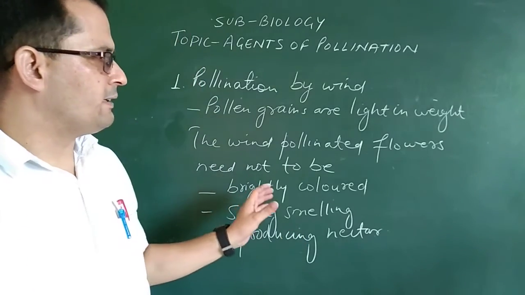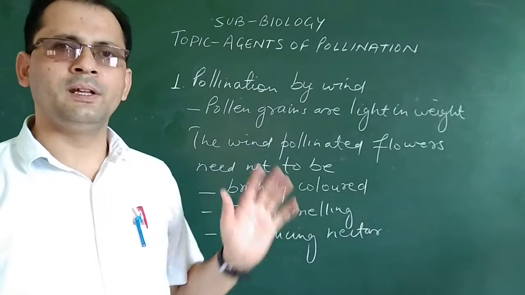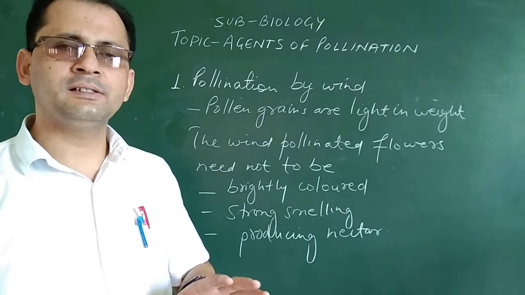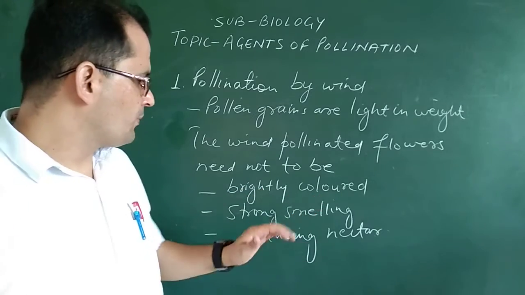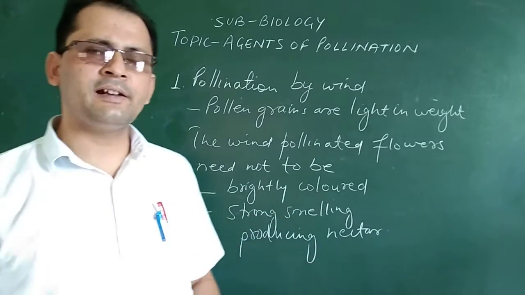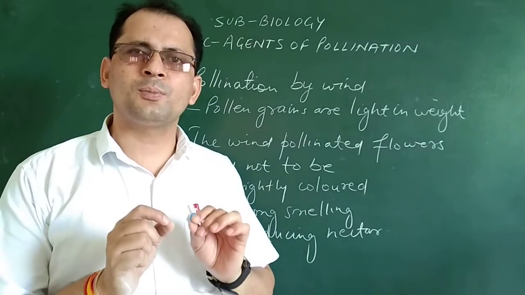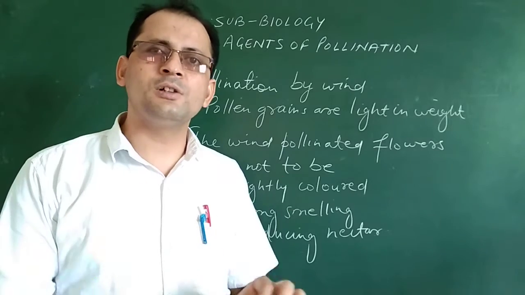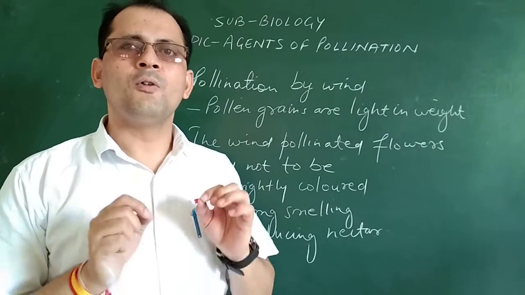Now beta, see, the wind pollinated flowers need not be brightly colored, strong smelling or producing nectar. It is not compulsory for the flower to have these. If the flower is not brightly colored, not producing fragrance, not producing nectar, then also the flower will be pollinated by the wind.